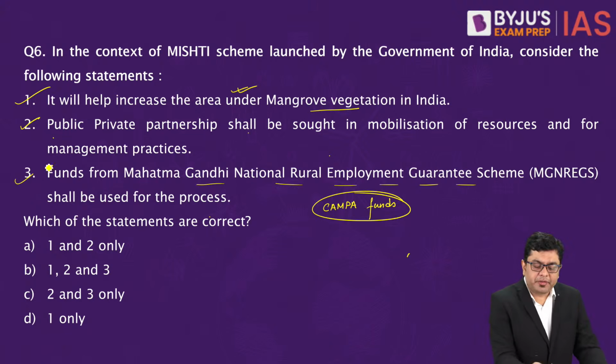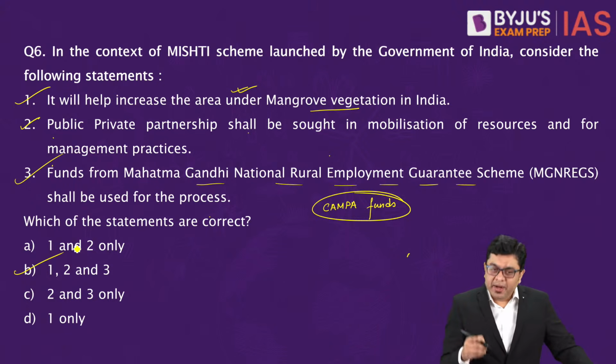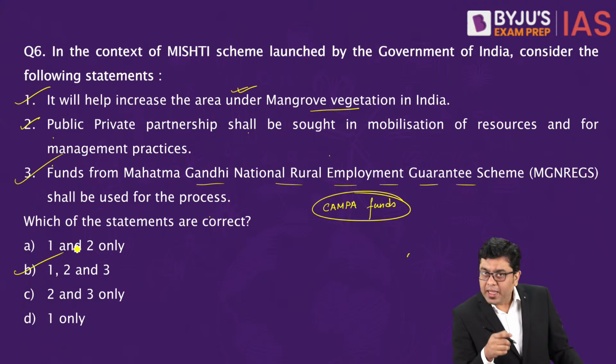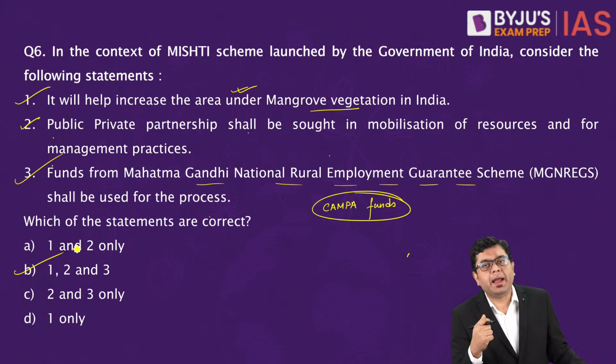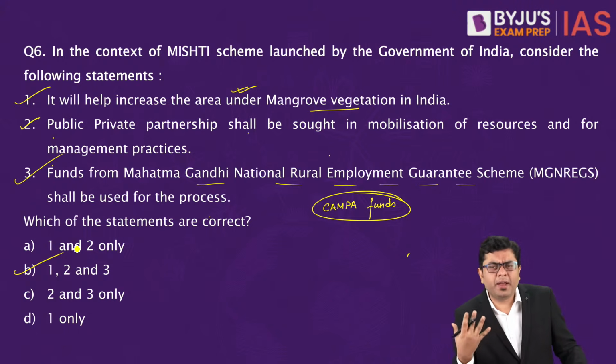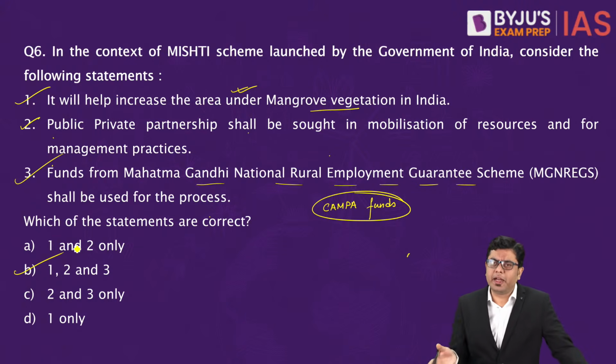Why Manrega funds will be used? Manrega funds will be used here in order to provide the working man days or the employment generation program, which can be further augmented in the name of increasing the mangrove vegetation across the country. And mangroves have got various utility that you would already have studied in the static portion. So that is where the Misti scheme comes into existence.